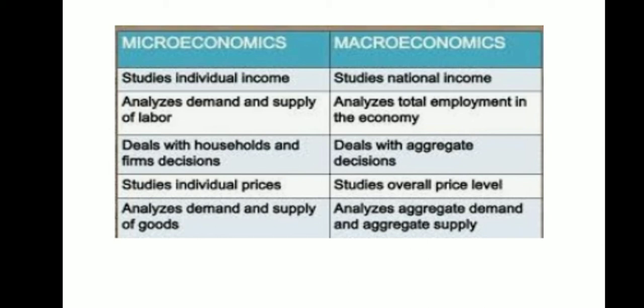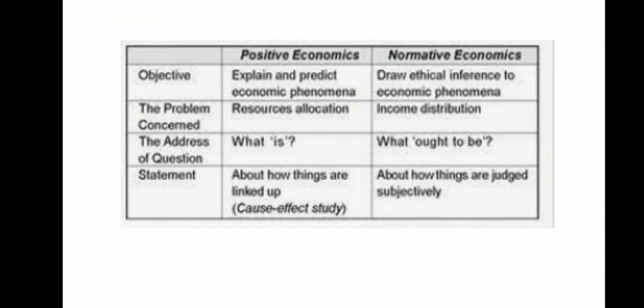When we talk about macroeconomics, please understand we will always use the words aggregate demand and aggregate supply, whereas in case of micro it is individual study. As a result, it is only demand and supply. The other name for microeconomics is price theory, and the other name for macroeconomics is theory of employment.